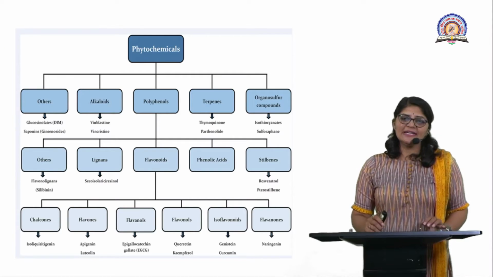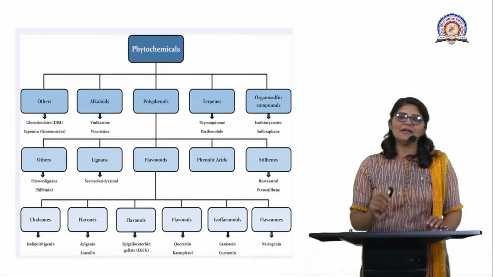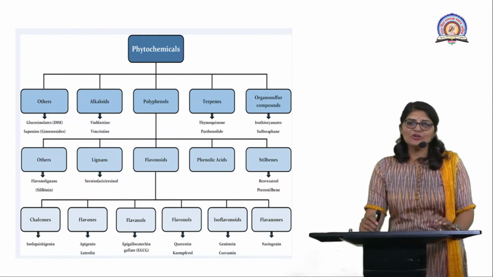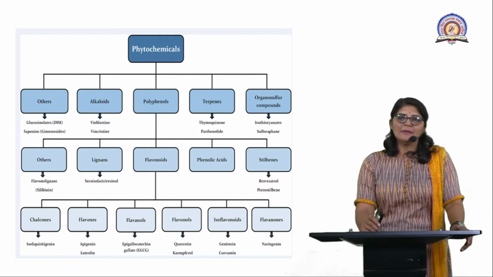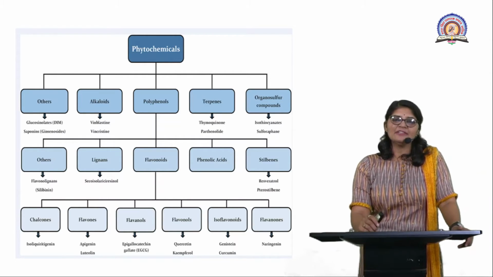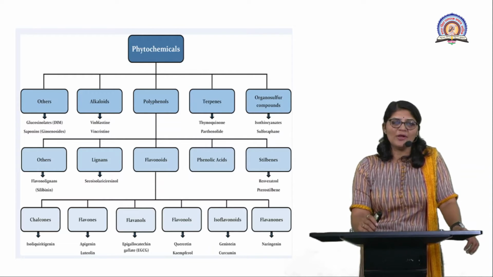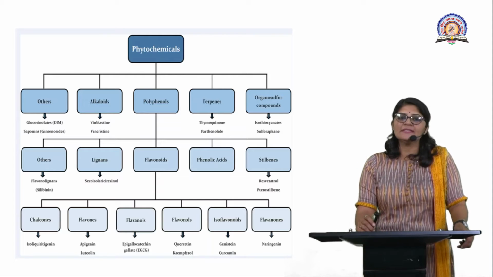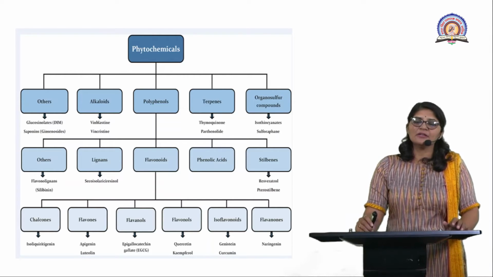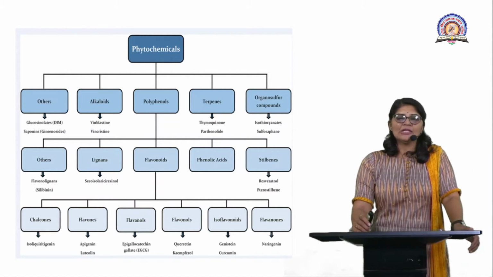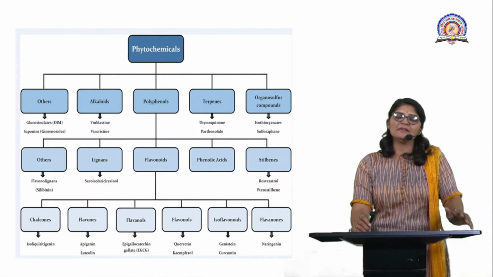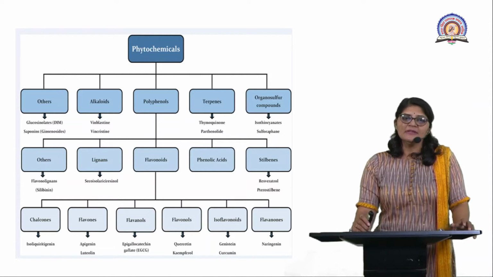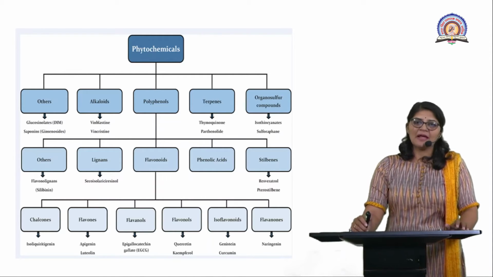So next, I'm focusing here on one table regarding phytochemicals. Here is the diversity of phytochemicals produced by the different plants. Specifically phytochemicals like alkaloids, polyphenolic compounds, terpenoids or terpenes, then organosulfur containing compounds. The alkaloids are a very specific type of phytochemicals. They have nitrogen ring compounds. They specifically are produced within the plant body.